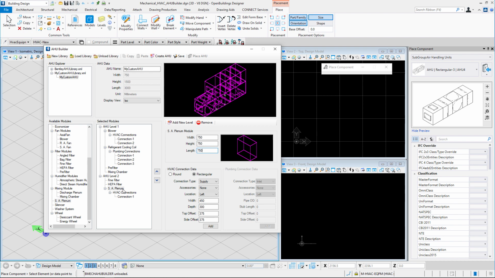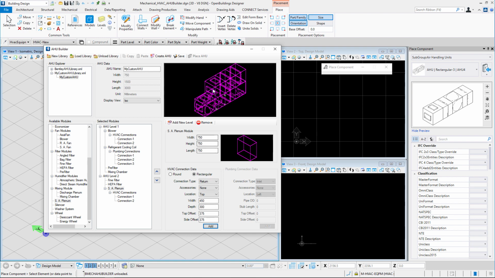Now let us add another connection in this. This is going to be a rectangular connection with no accessories. Location would be top, width is 450, depth is 300 and the side and top offsets are 375 each. Let us click on Add and the connection is added.